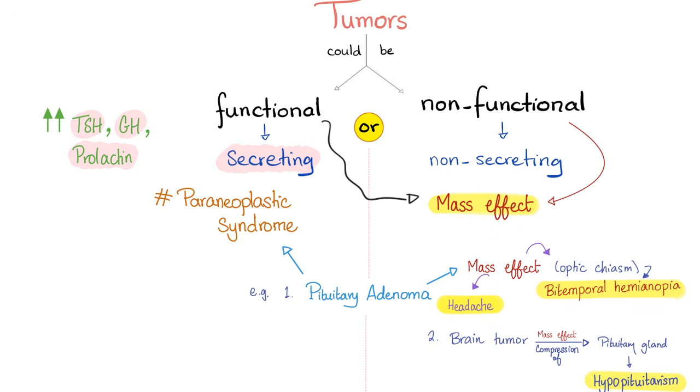So, whether you have a tumor, an aneurysm, or good old vasodilation, all of them can give you headache because there is no empty space in your skull. Pituitary adenomas can secrete something. In many cases, some brain tumors do not secrete anything, they just have the mass effect, compression of the pituitary gland. This can lead to not hyper, but hypopituitarism. Your pituitary is not making enough hormones.